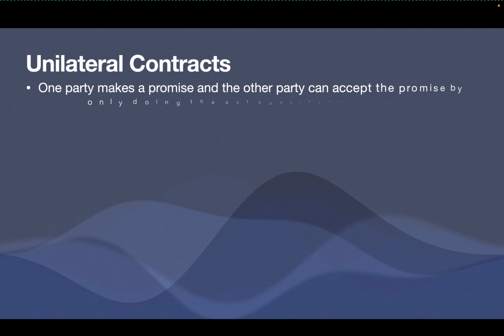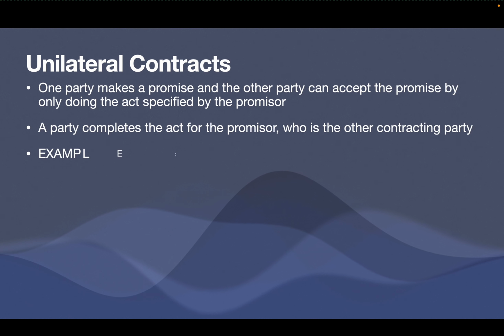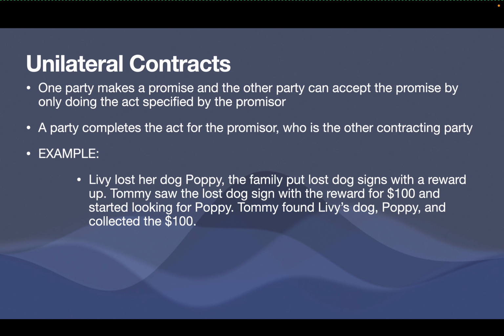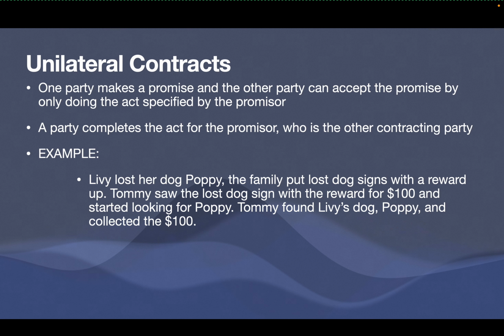Unilateral contracts. One party makes a promise, and the other party can accept the promise by only doing the act specified by the promisor. A party completes the act for the promisor, who is the other contracting party.